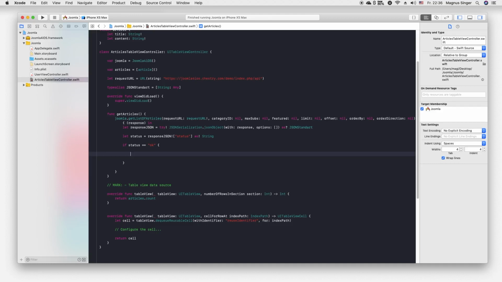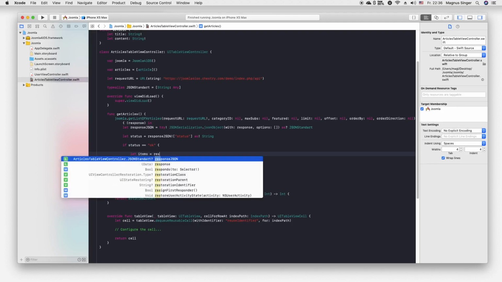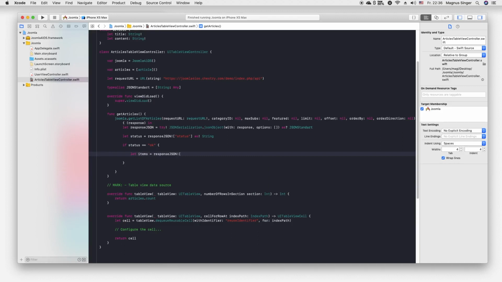So we have to go inside every child object inside the JSON and put it inside the array. Let items be equal to our responseJSON child articles.